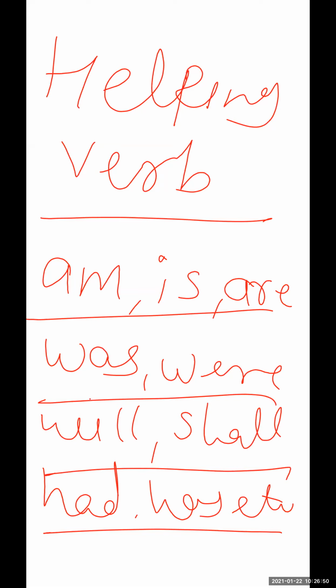Okay, this helps you to identify the tenses in the sentence. So they are considered as helping verbs, but they always carry up with the verb. Some of them are not, but sometimes when you want to show some action, you can take help from these helping verbs. Okay, everything is clear?